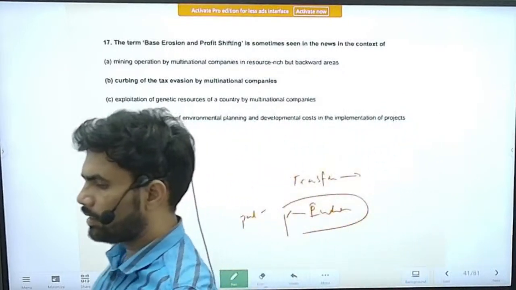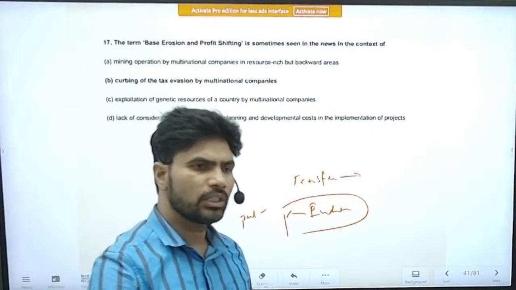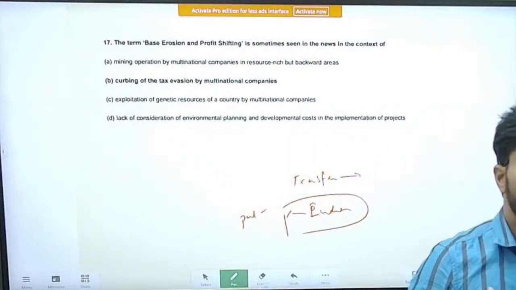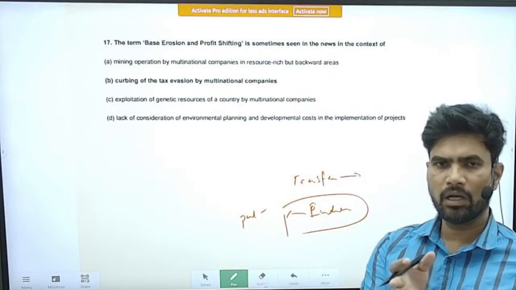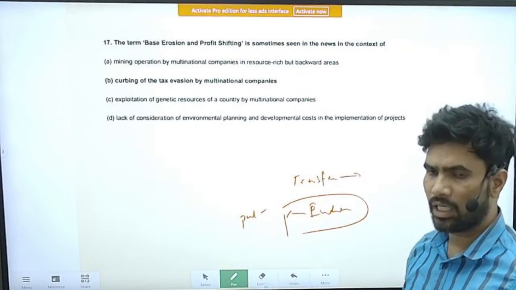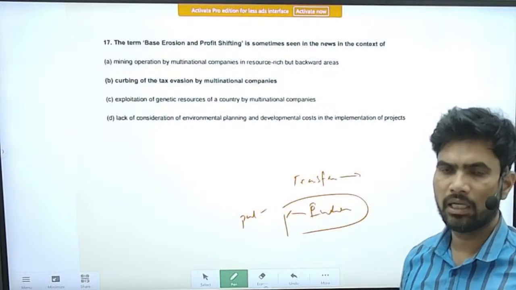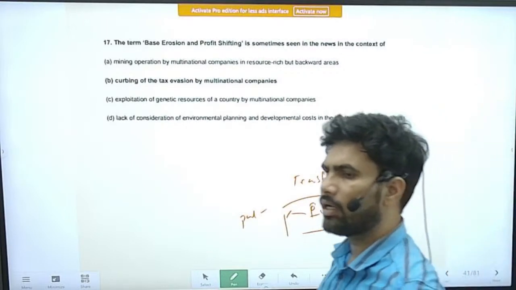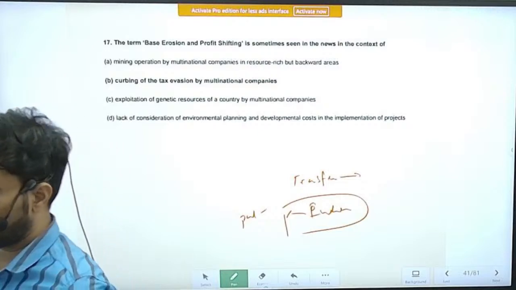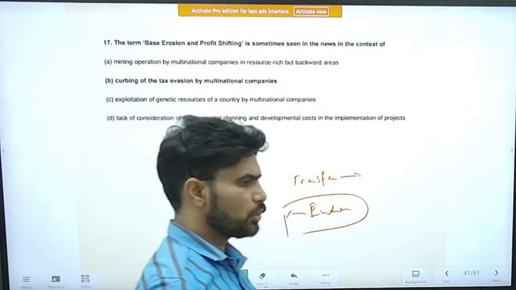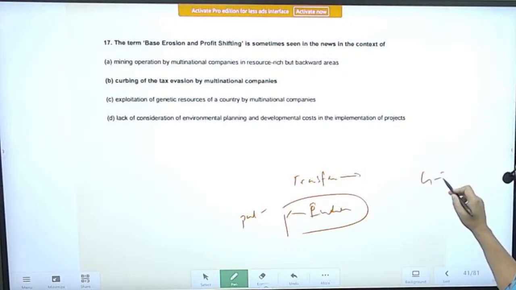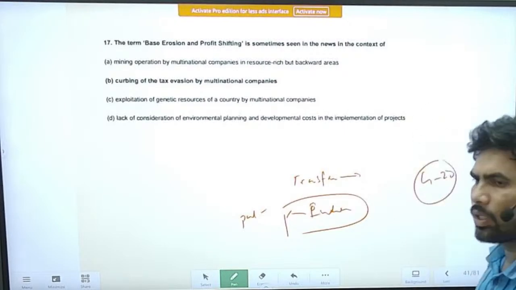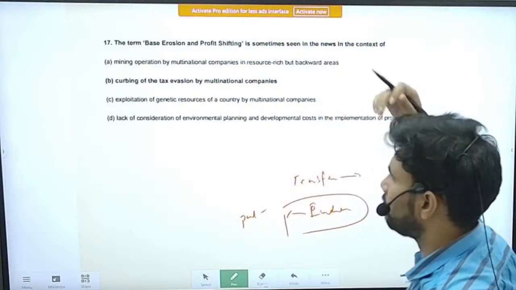So in effect they are trying to just shift the profits from India to another country, especially the United States of America or the parent company, wherever it is, without paying tax in India. So for that, we have requested G20 to address this issue. Right, discussions are going on about this in the G20. So this question is also something related to that only.